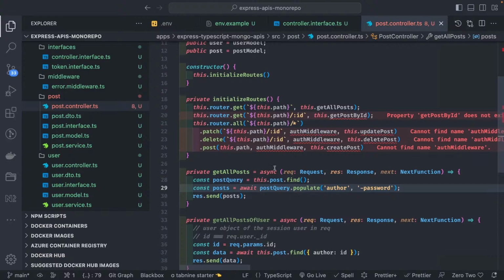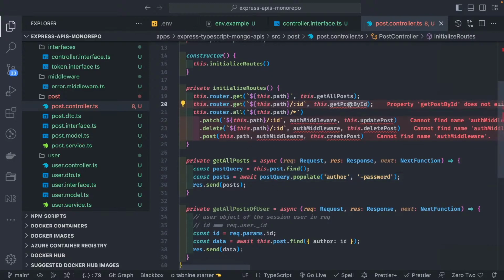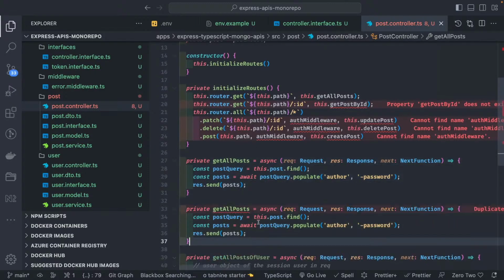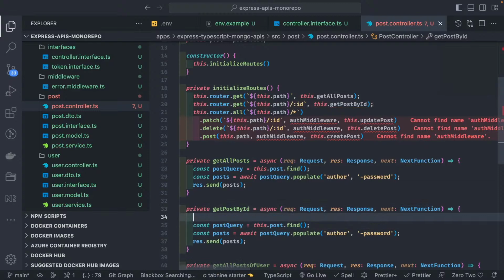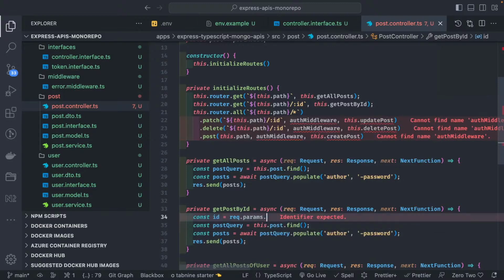Post query dot populate. So this is the get all post, and now get post by ID. Here also we can do the same thing. First we need to get the ID from the params. So I'm doing const id equal to request dot params dot id.